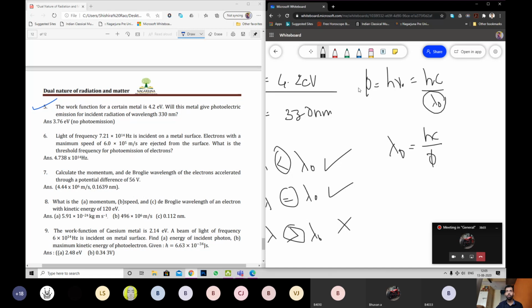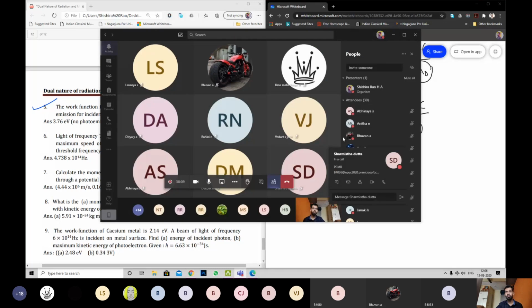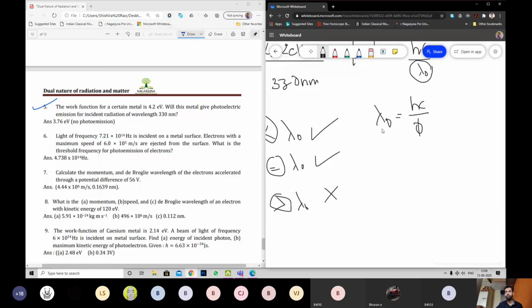Will you do it yourself? Great. You tell me the value of lambda naught in nanometers, because the given value is in nanometers, right? 330 nanometer. Tell me the value in nanometer.